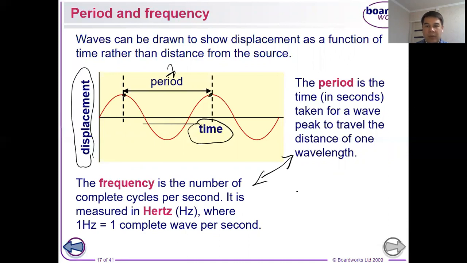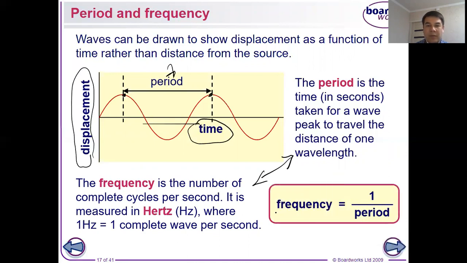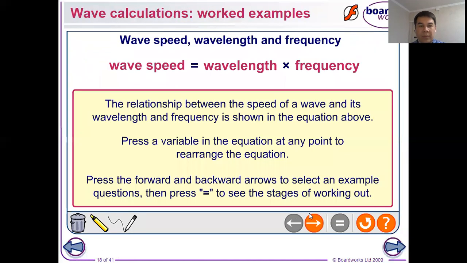Frequency is equal to 1 over period, or we may change it: period is equal to 1 over frequency. We may change these two terms. I think you understand this part.